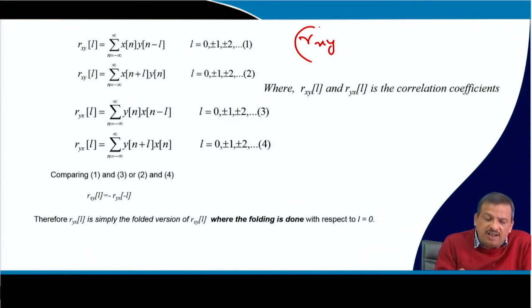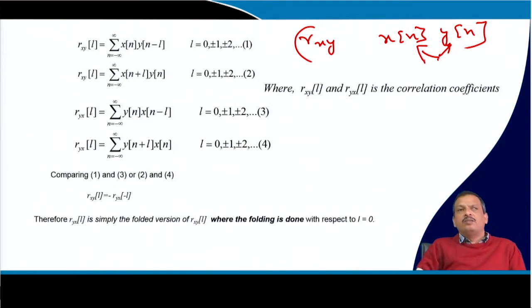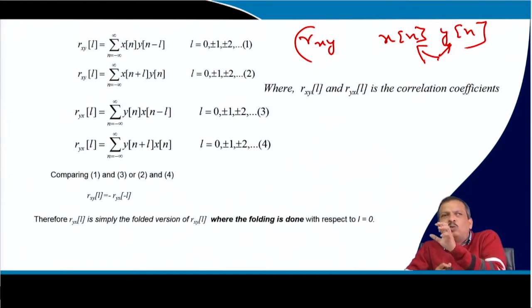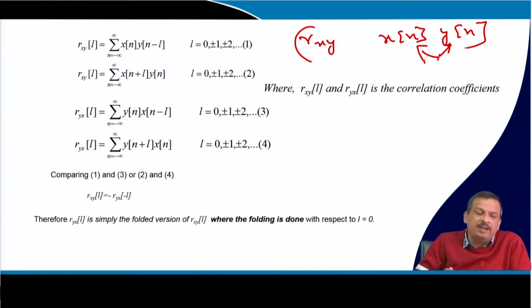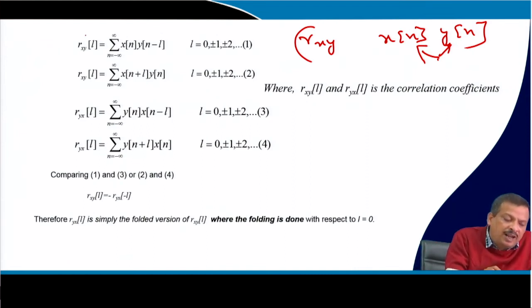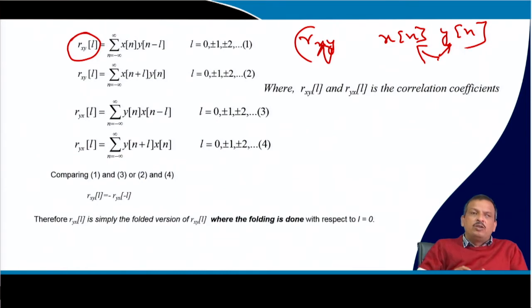So I have two digital signals, one is x of n, another one is y of n. I want to find out how much similar y of n is with x of n. So how do we measure the similarity? The similarity measurement will be indicated by Rxy, the similarity of y with x. So how do I do that?